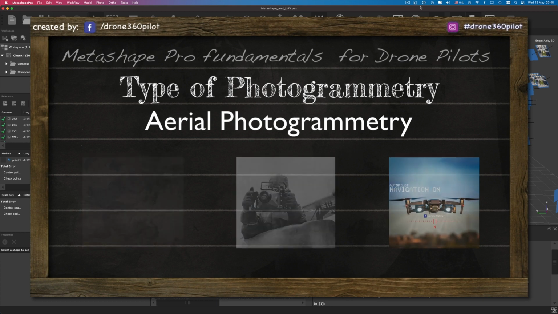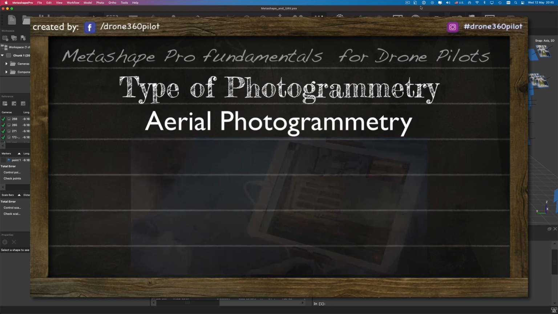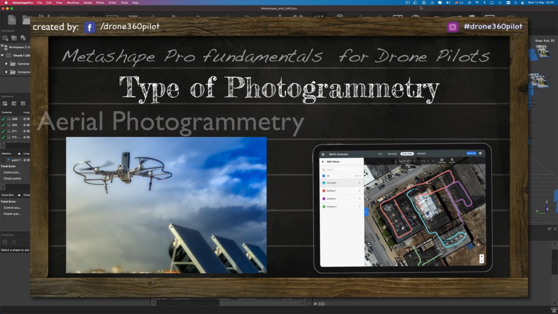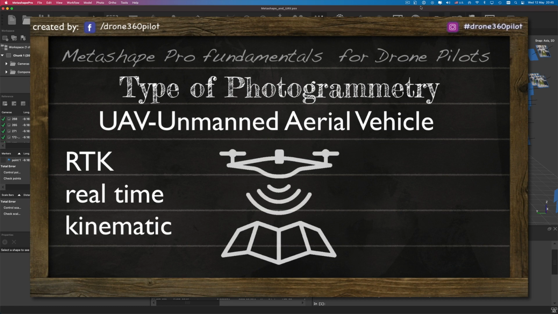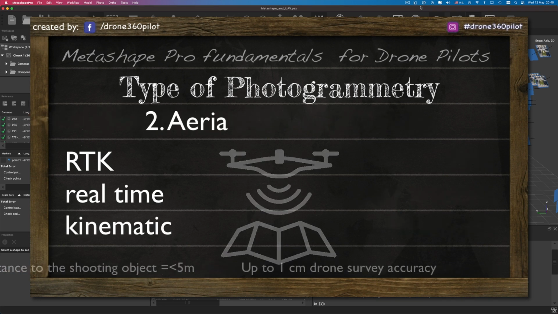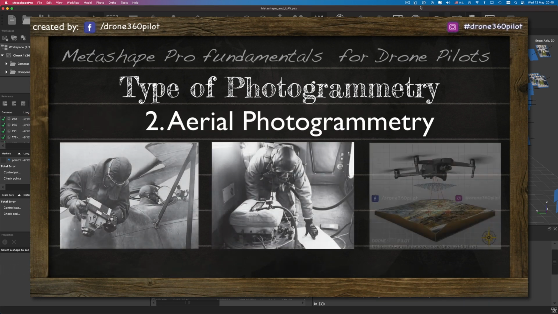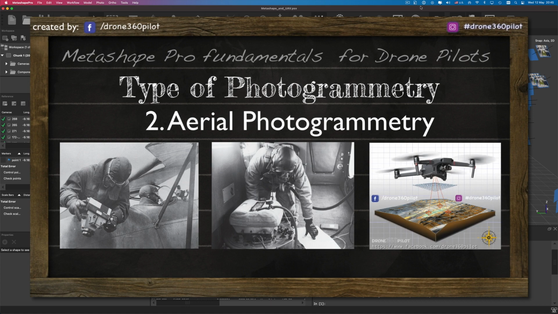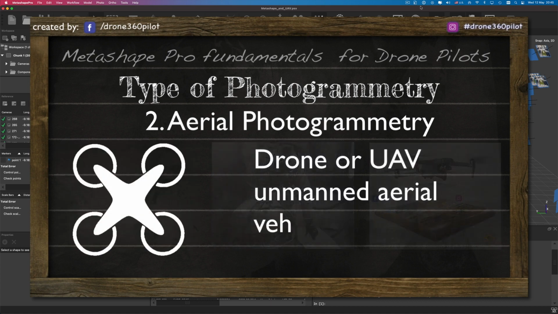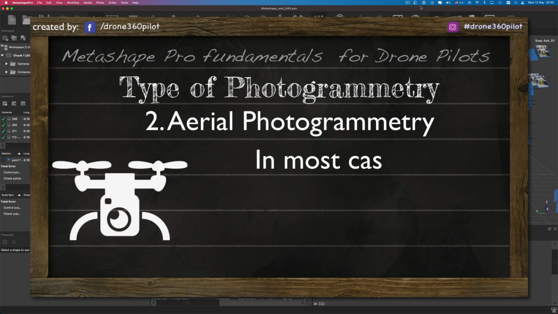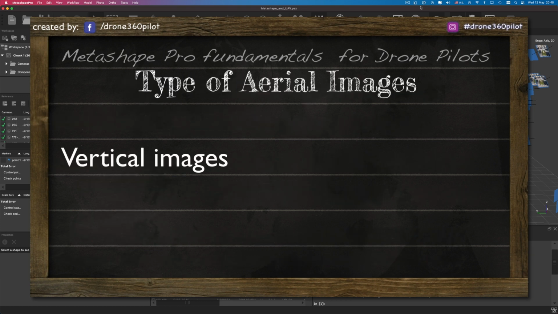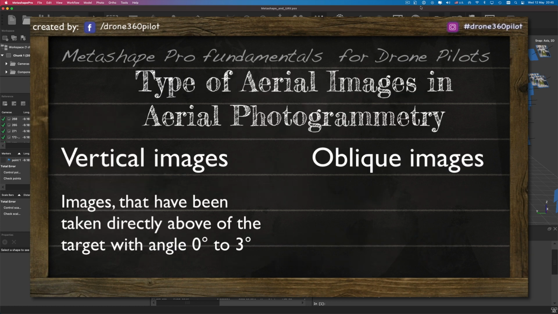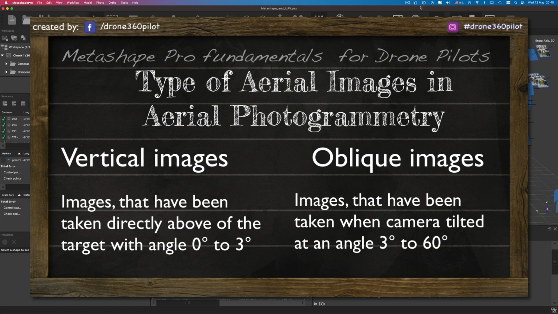Terrestrial photogrammetry was a leader for a long time in the photogrammetry business, but with time passing, aerial photogrammetry is becoming more and more efficient. And nowadays aerial photogrammetry is starting to dominate thanks to new cost-effective technologies connected to UAV, or in other words drone technology, plus RTK and PPK processes. Aerial photogrammetry is another branch of photogrammetry where the camera is mounted on an aircraft, in our case a drone. So it means photos are taken from the air by a special camera attached to the drone. As a result, we will get two types of images from our drone flying over the area, with camera orientation vertical or oblique.